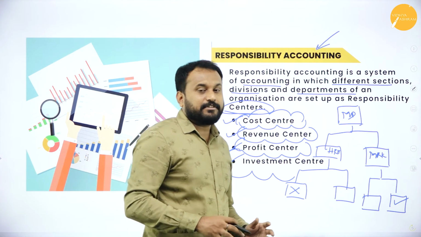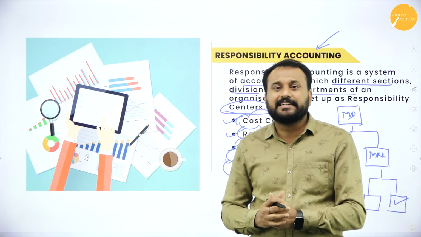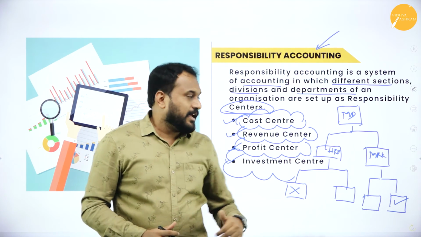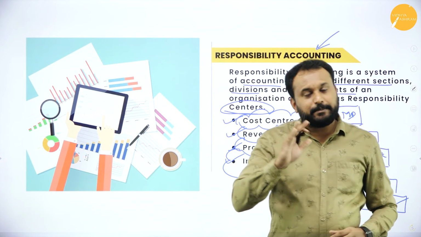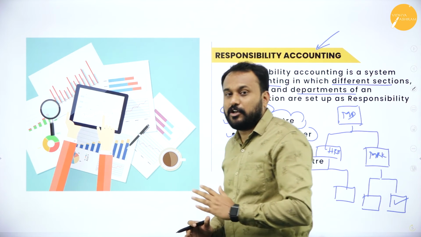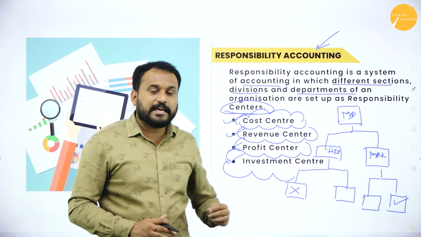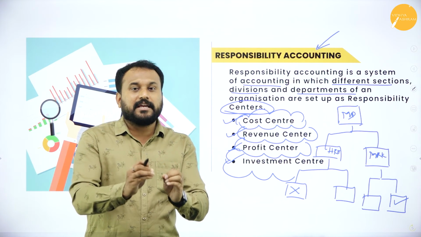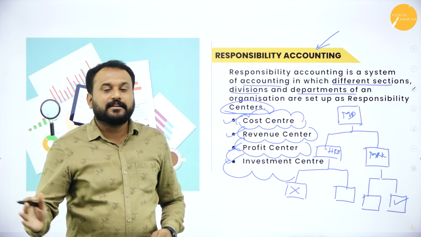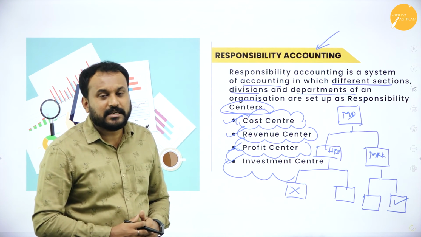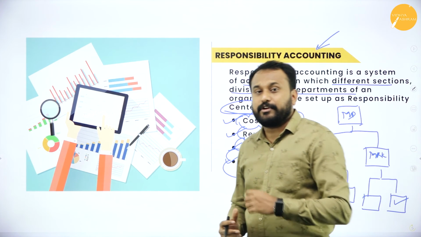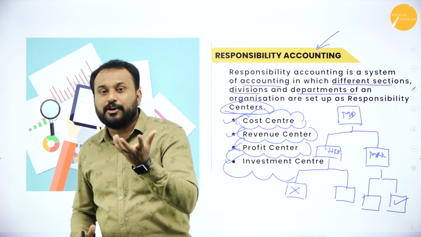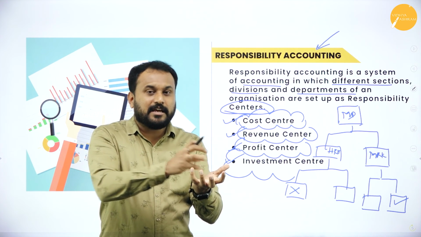So these centers are there, which are very, very important. The cost center deals with cost. Revenue center deals with revenue, that is what is coming in. And the next one, the profit center, will calculate where we are making a loss and where we are making a profit. If they find a loss somewhere, they are supposed to check where exactly the problem is and take the correct direction. The next one here is investment center. You are supposed to have an investment center which will give you a hint about where you can invest, where the opportunity is, so that you can invest and then gain profitability.